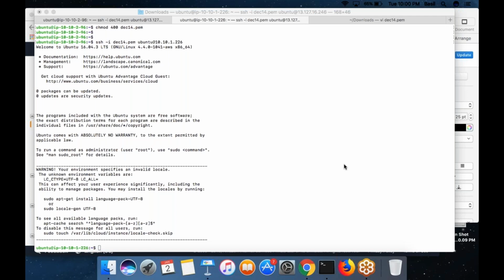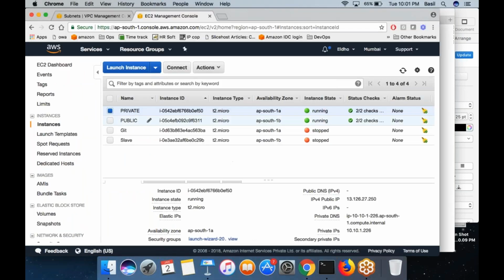Basil, what will be the configuration of all the hosts that have been created under the subnet? What is that? Could you come again? What will be the configuration of a machine which has been created inside the subnet? Now we have around 251 hosts. So what will be the configuration? Like for the main machine we have 1 GB RAM and 10 GB of hard disk. That's the same process, right? You choose when you launch the instance.